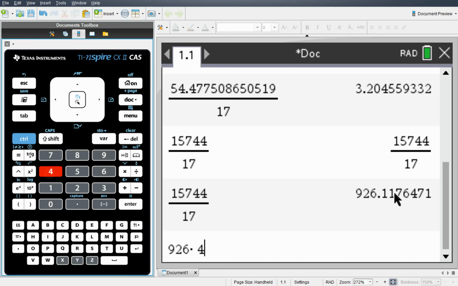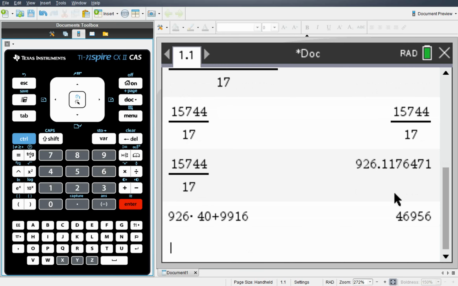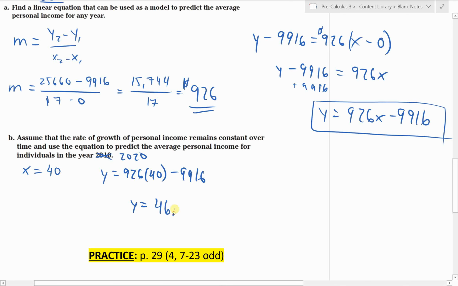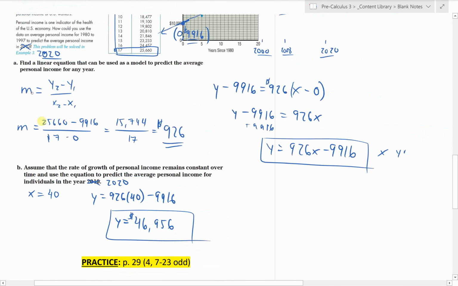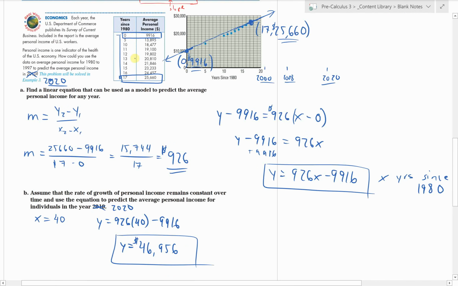926 times the 40 years that have passed since 1980 plus the 9,916, which was our starting average salary, says that the average U.S. income would be around $46,956. That's about what we would expect the average income to be in the U.S. if, big if, the growth from 1980 to 1997 continued consistently all the way through that 40-year period.